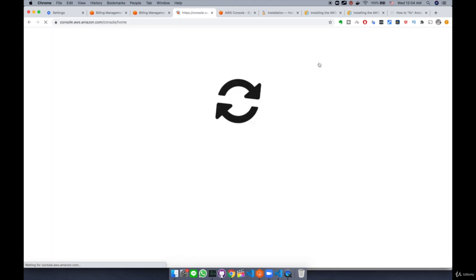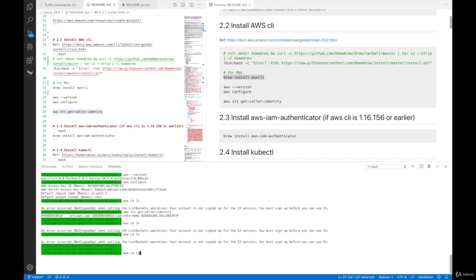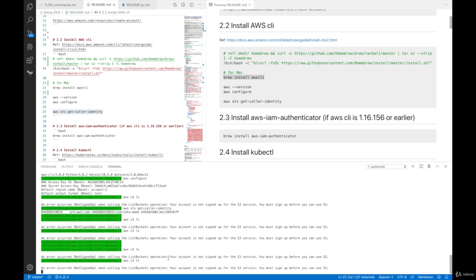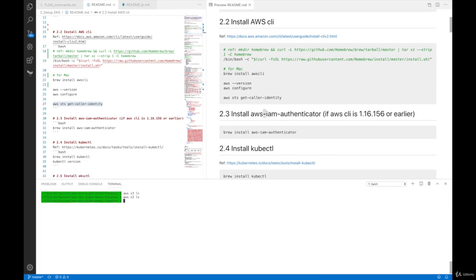Go to management console button. Now the error should be resolved at this point. So enter aws s3 ls. Still, your account is not signed up. So it takes a while for the AWS account to be ready. So wait a while if this happens to you.